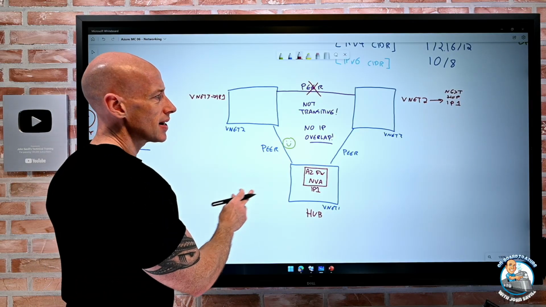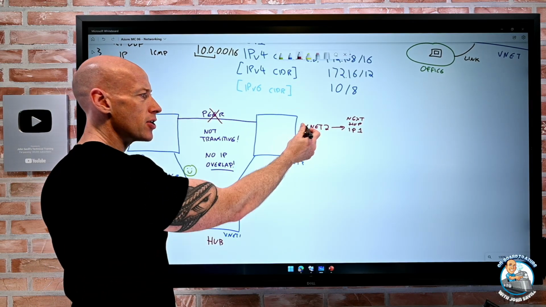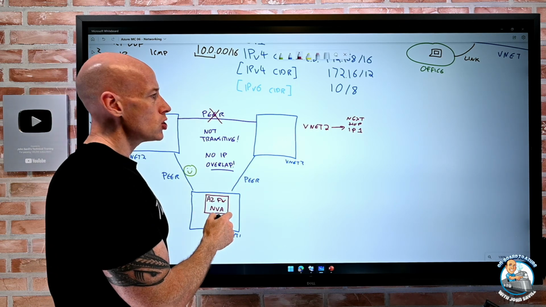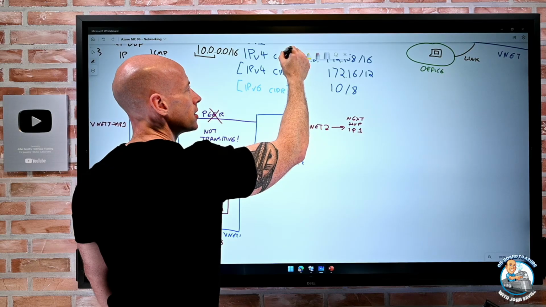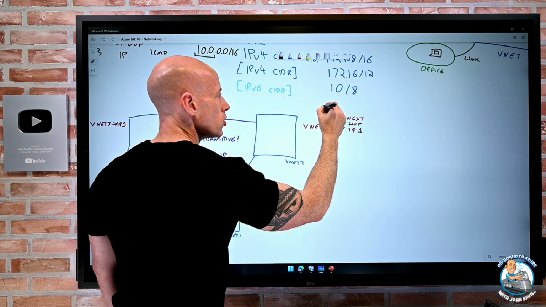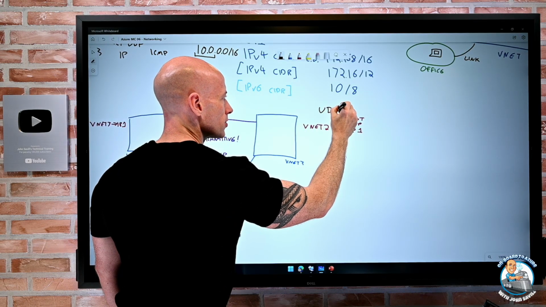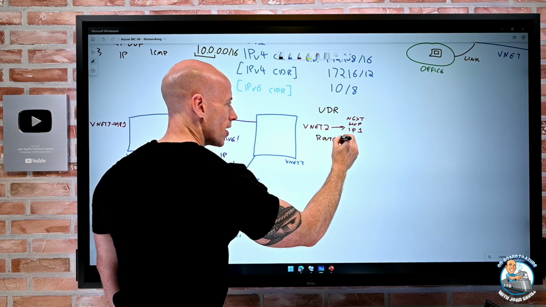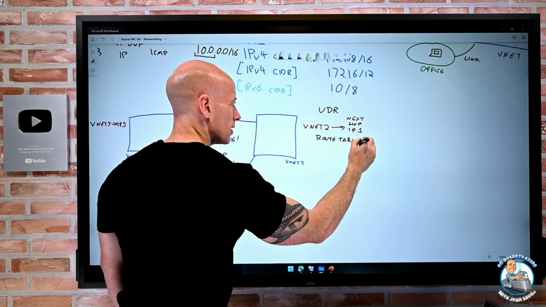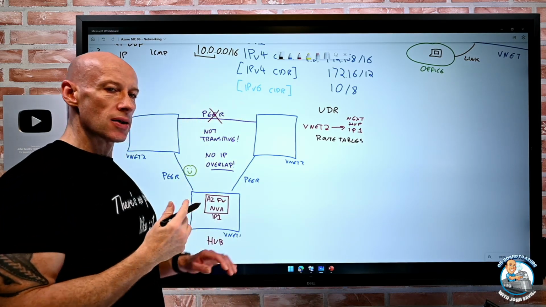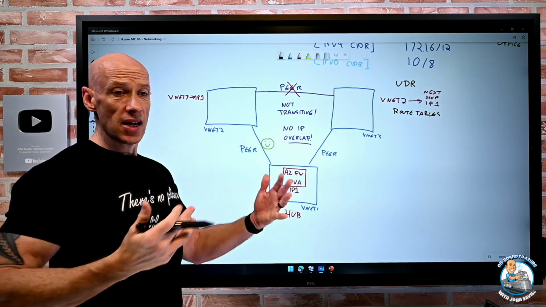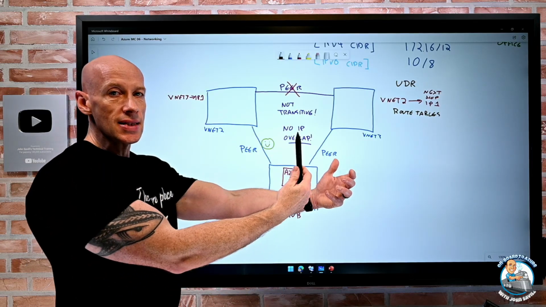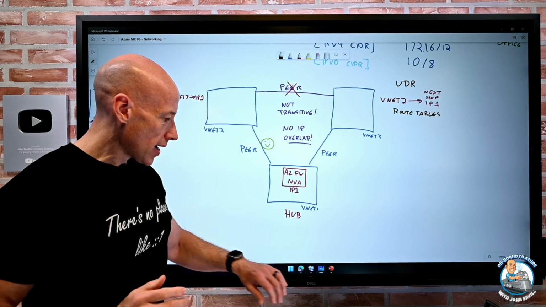Now, how am I doing this? How am I defining to say, hey, when you're trying to talk to this IP space, which is the CIDR range of VNet 2, this is your next hop? Well, the solution is something called user-defined routing. So what we're doing is we're creating route tables. So this enables me to override or just add to the default system routes. I can go ahead and say, hey, when you're trying to get to this thing, actually go this way instead.